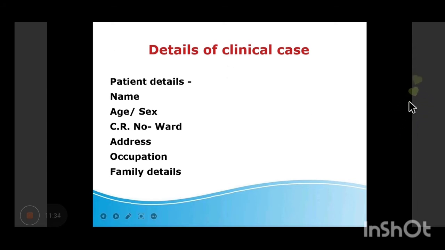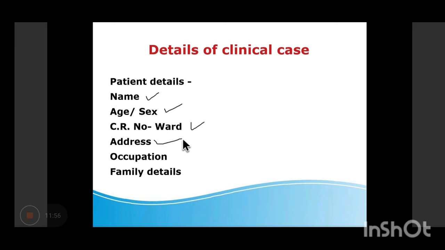Please take a snapshot. So in this order, you are supposed to write the name of the patient, the age, gender, the CR number, which is mentioned on the admission paper. The address of the patient, it is again mentioned, right? And also in some of the cases, we need to know the weight of the patient, which is not written